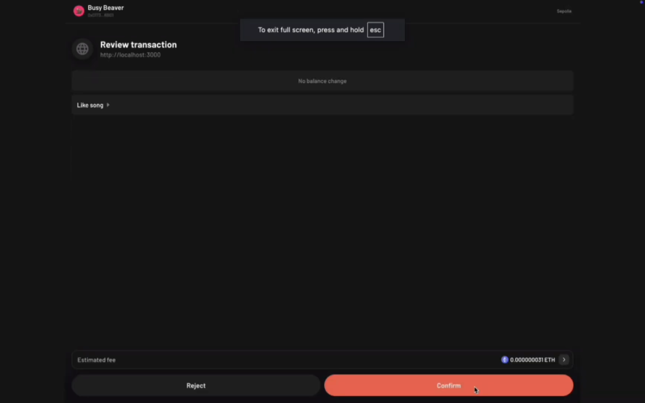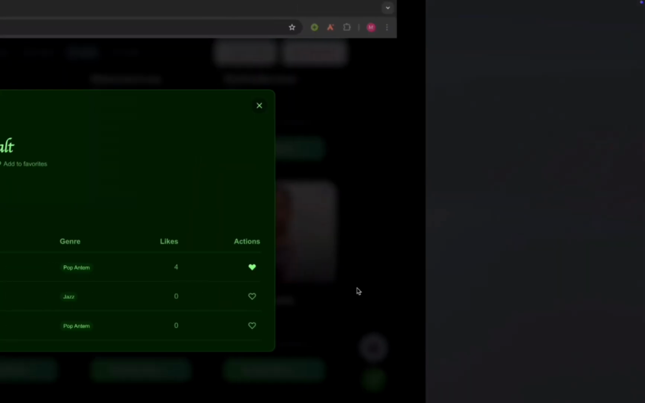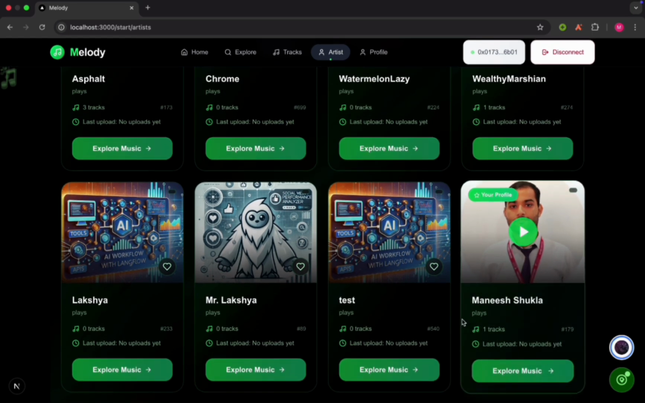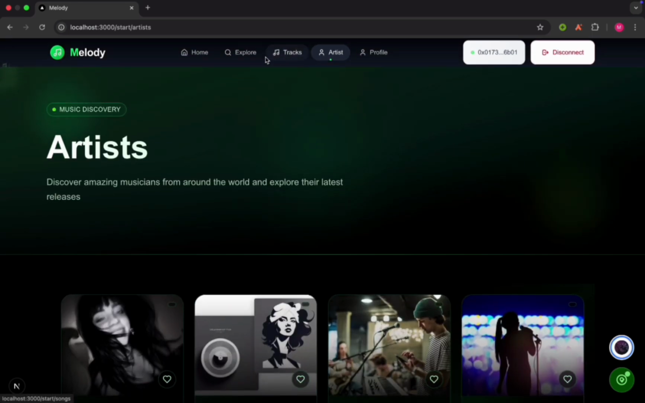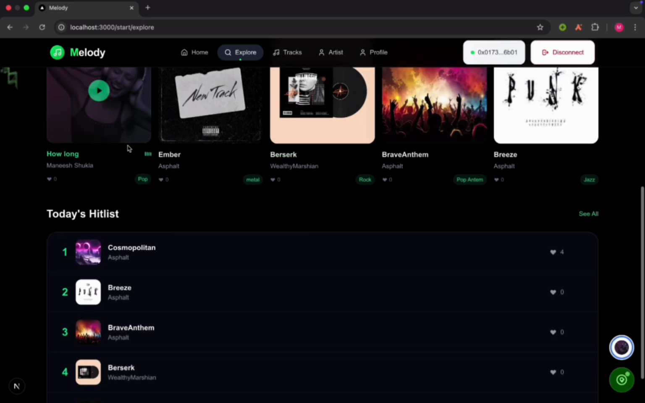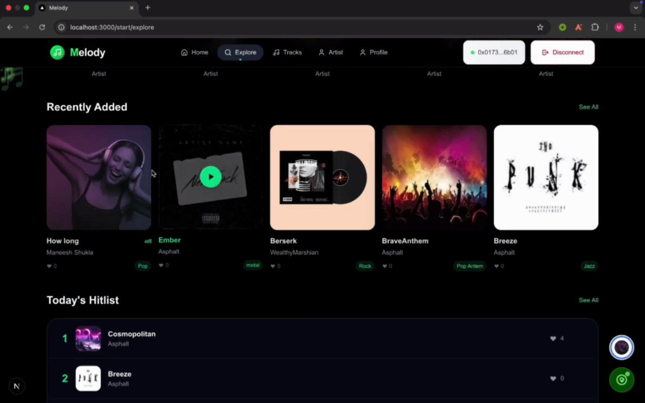And clicking on the like button, we could also like any of the songs. After signing that transaction, the song would be liked, and we could view it also from our profile. Then going to the Explore section, the main feature section of our platform, here all the artists, the recent hits and the recently added songs are all present. Here we could also interact with any of the song we're playing.